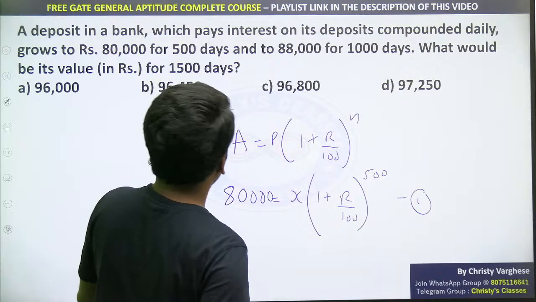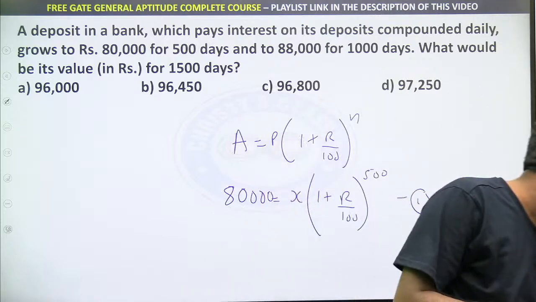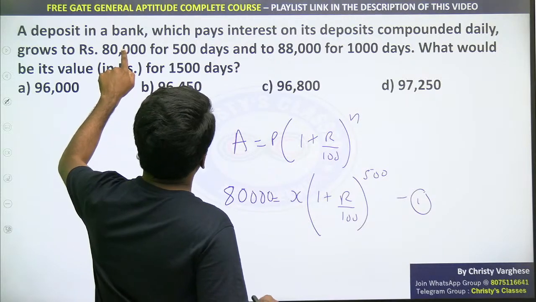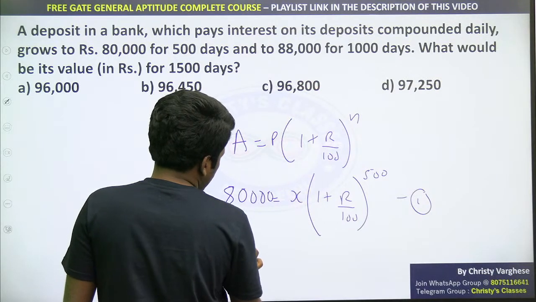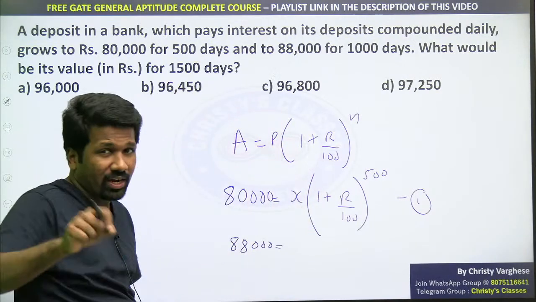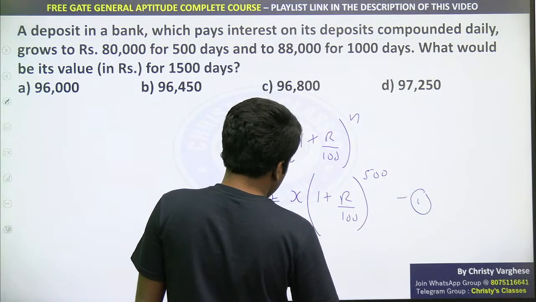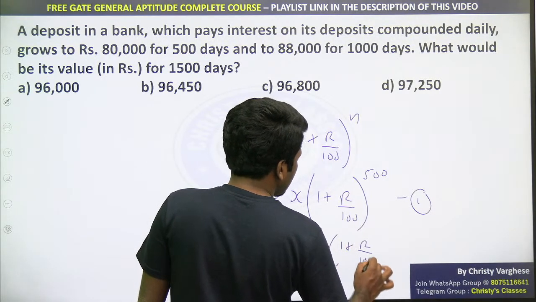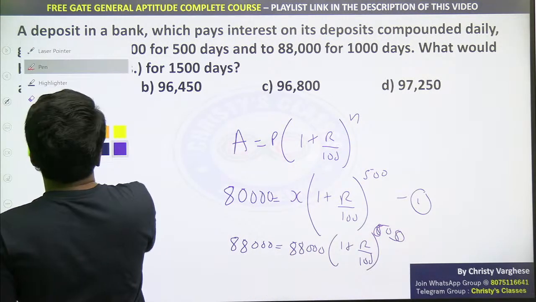Here, in compound interest the principal is getting revised after every time period. So after 500 days, 80,000 can be considered as the new principal. That 80,000 is becoming 88,000. So the new amount 88,000 is equal to the principal invested on the 500th day, that is 80,000, into 1 plus the rate, which is the same, raised to 500. Now this is the shorter way. If you are using the formula also, do it this way only.